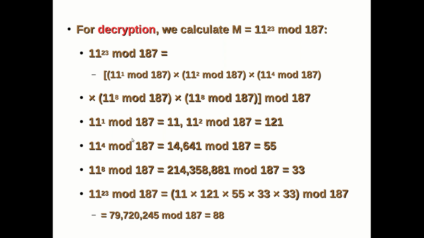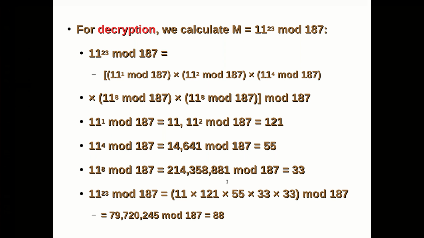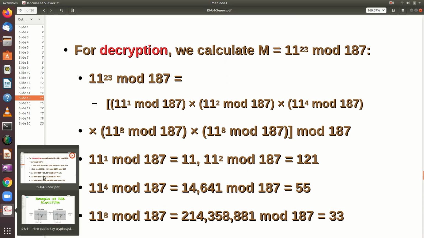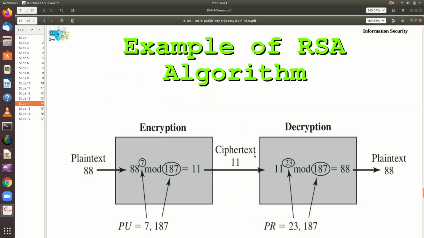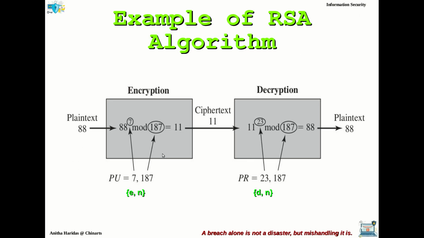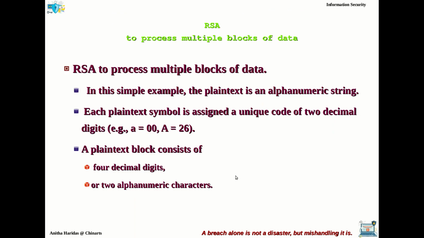You just calculate it one by one and finally you will get this particular value, which decrypts into 88. So this is how the encryption and decryption is done in the RSA algorithm.